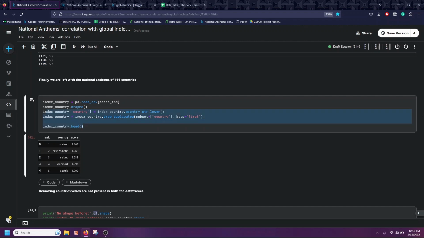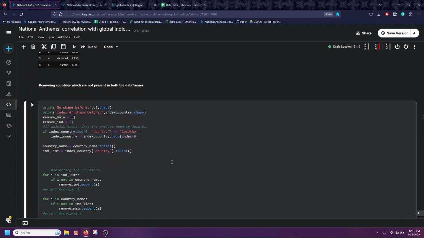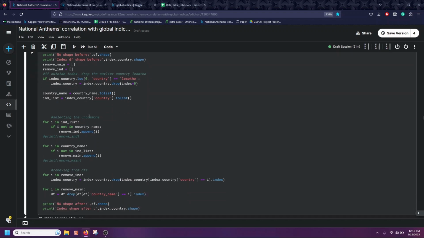After reading the CSV file from the index dataset, we see it is something like this. Finally, in our pre-processing step, we remove all the countries which are not common in both datasets. I've made a list of all the countries which are not available in the index data, and the same for the national anthem data.